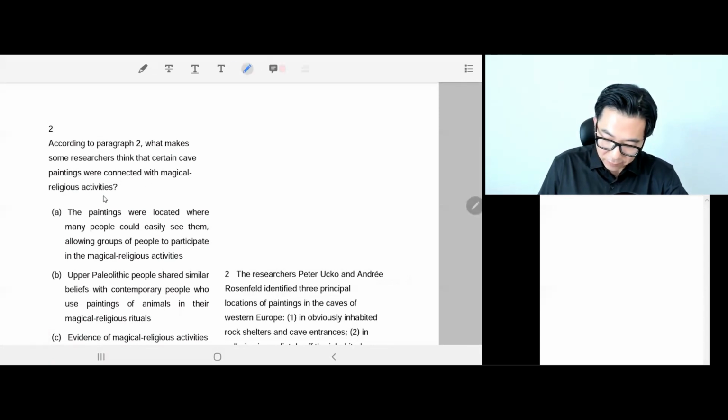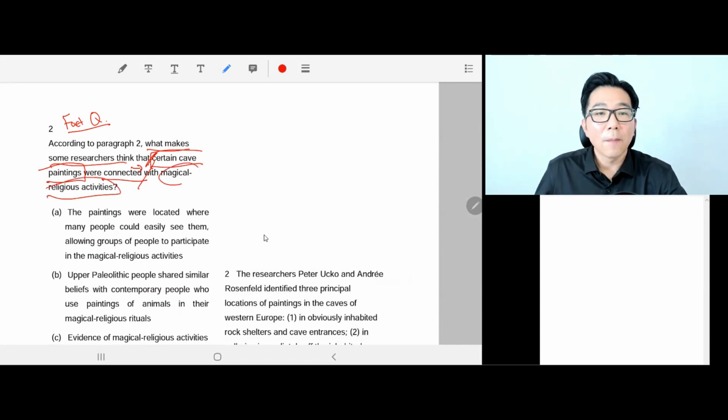So this is definitely a factual question, in that we need to find something that leads us to believe that certain cave paintings were connected with magical religious activity. Okay, so there will be a detail in paragraph 2 to tell us that.